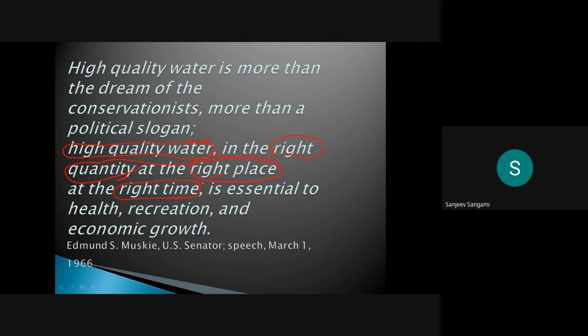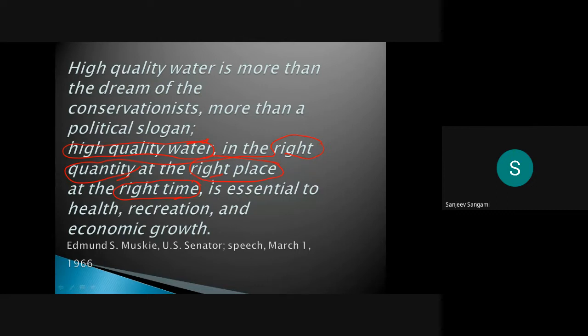Economic growth happens when human health is good, because human health is directly proportional to the economic growth of the country. If you are healthy, you can work, you can earn, you can give GST or whatever tax to the government. If you don't earn, then it is very difficult.